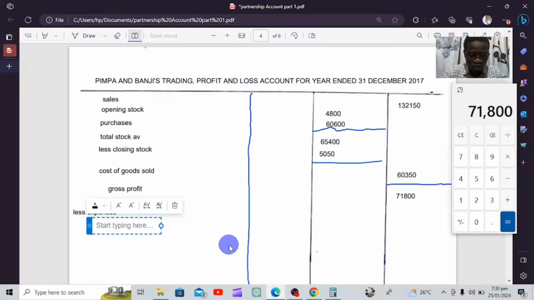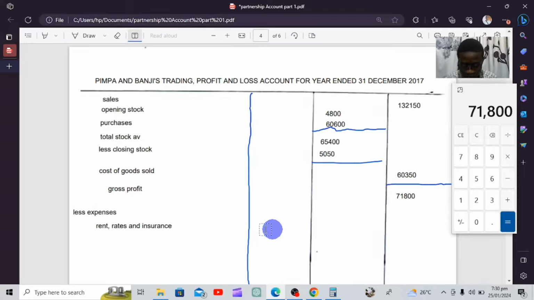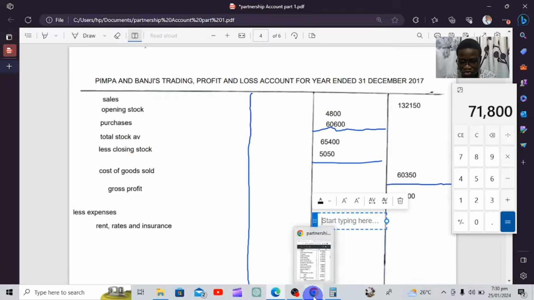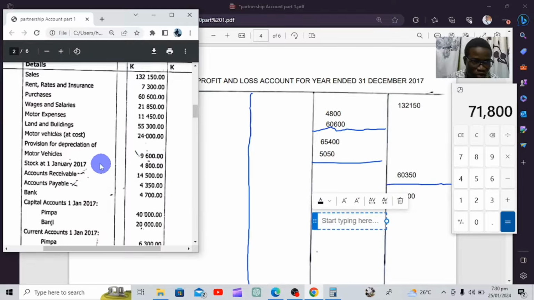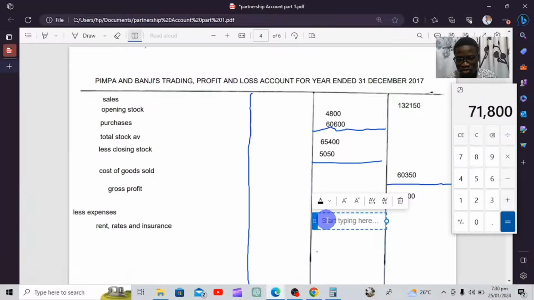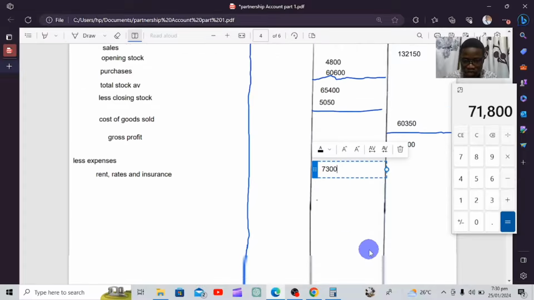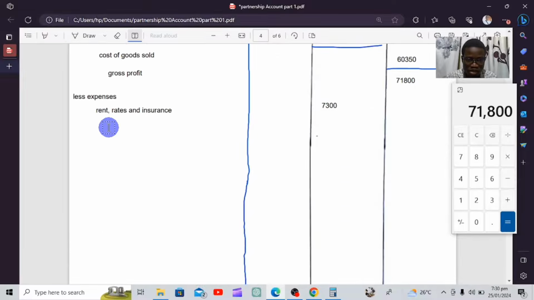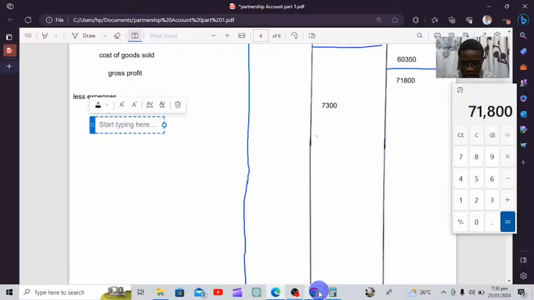There is no adjustment to this figure, so we're going to send it straight to the middle column, which is 7,300. I'm going to enter 7,300 directly on the middle column. From there, we'll continue identifying more expenses.